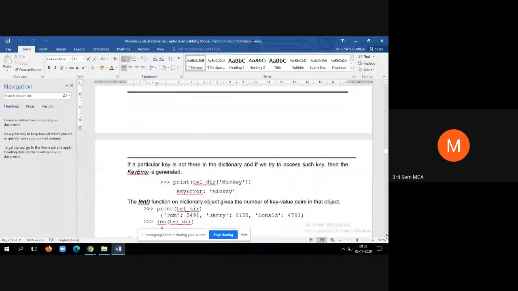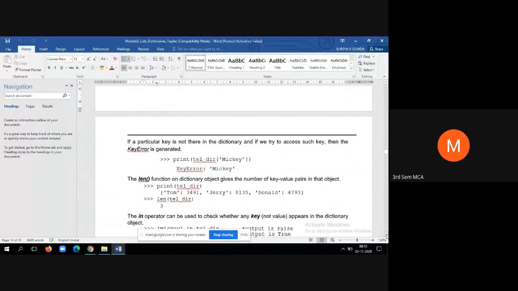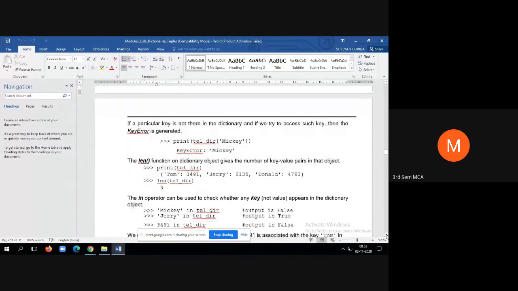If a key is not there in the dictionary and you try to access such a key, then a key error is generated. For example, now there is no key by name Mickey and I'm trying to access it. It will generate an error, and we call such an error a key error. See, this is the interpreter error. The interpreter has thrown this error, so we call it key error. Print of telephone directory of Mickey, which does not exist at all, will throw the key error.